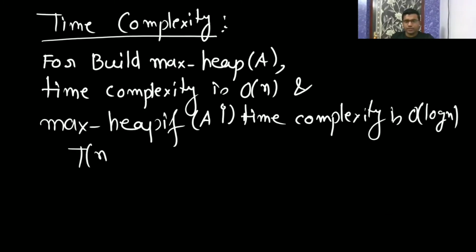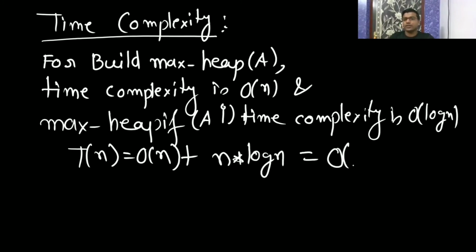So the overall time complexity is going to be big O of n, because max heapify is going to be called n times for n log n. Overall time complexity is going to be n. So this is the heap sort we have seen.